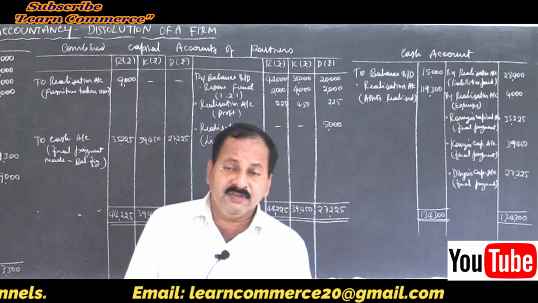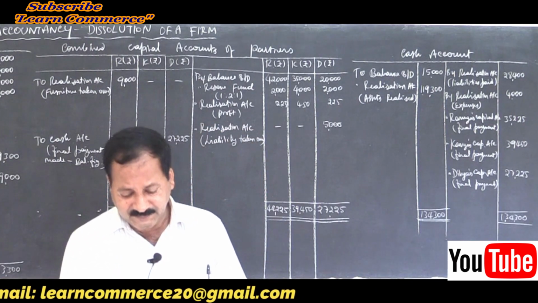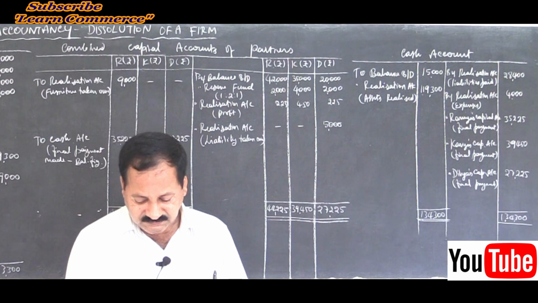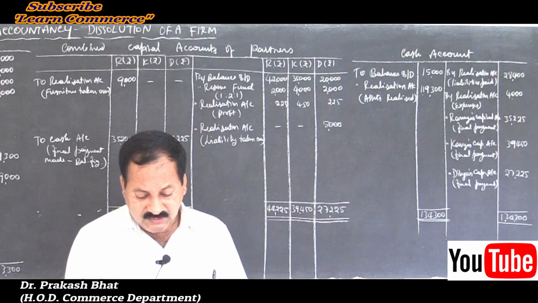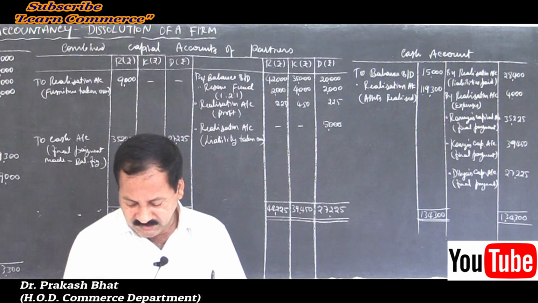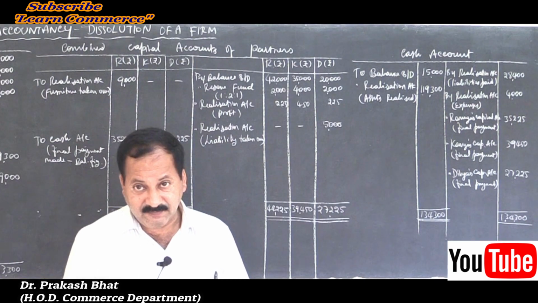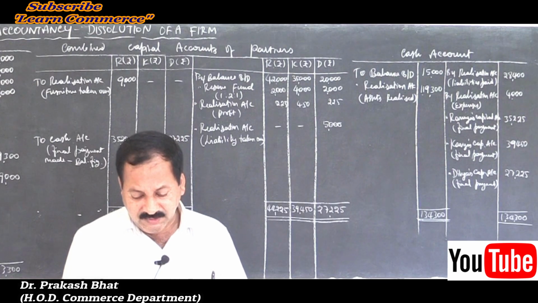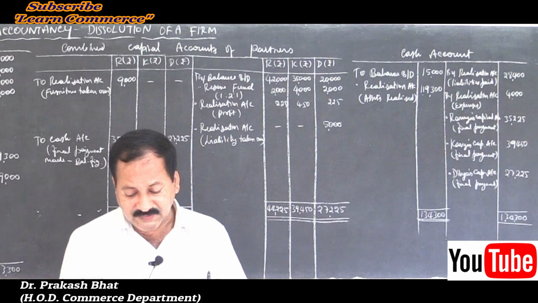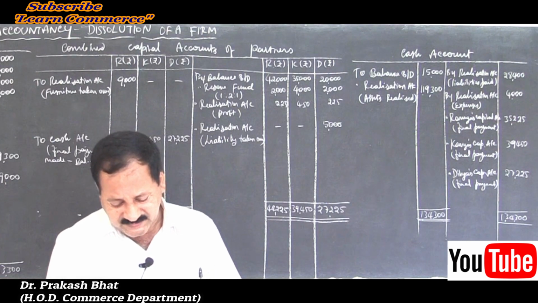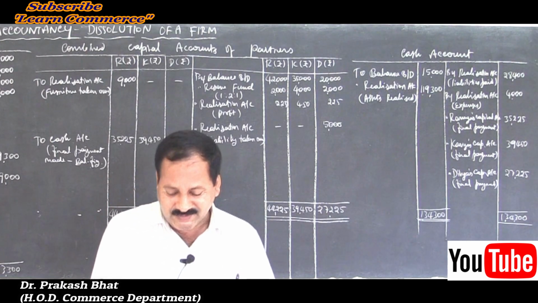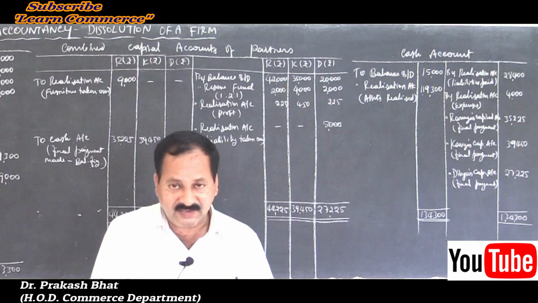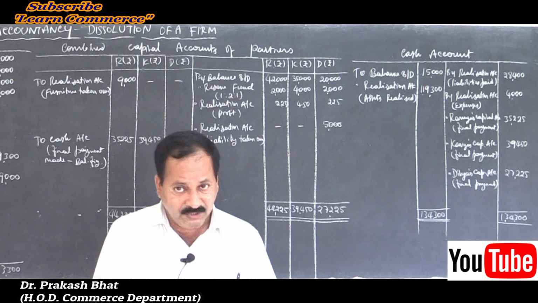Now, take down your assignment problem. Problem number 5, page number 70 of your question bank. Shruti, Shilpa and Shreya were partners in a firm. Solve that problem. Very easy. No new things here, so no need to explain also. Just go through and solve the problem and submit the assignment on time.